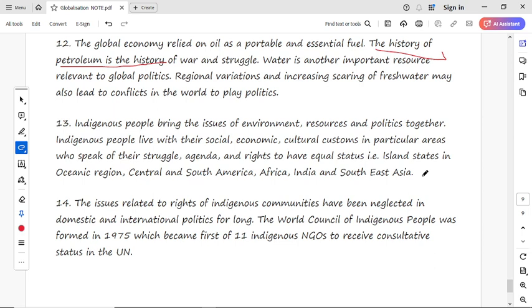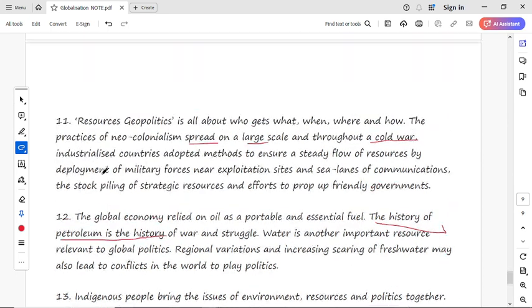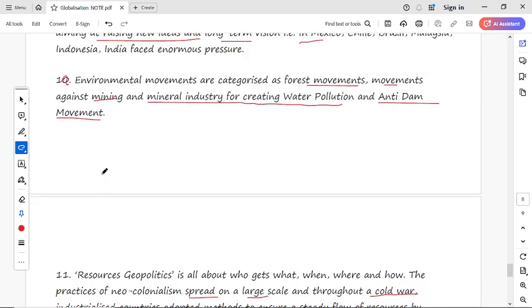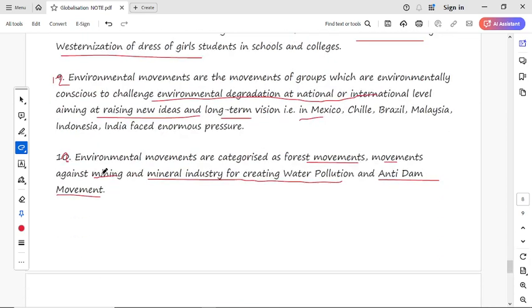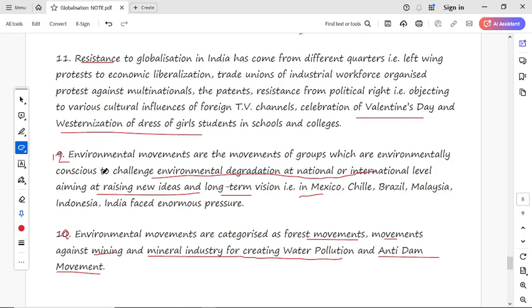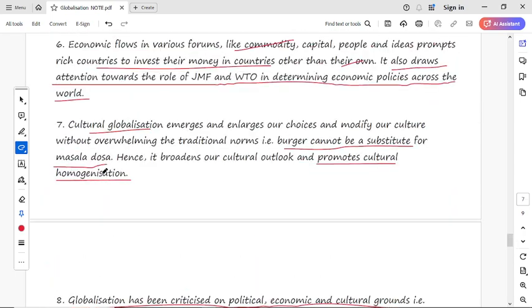The working group on indigenous people was formed in 1994, and it has become 11 indigenous NGOs and received recognition from the UN. Yes, we have discussed it from the last chapter. We have taken these 2-3 points from the last chapter because I think this chapter may be a part of this. With this, you should write notes down in your notebook. It is beneficial. And after that we will bring another video. In that video we will bring the question answers of NCERT only.